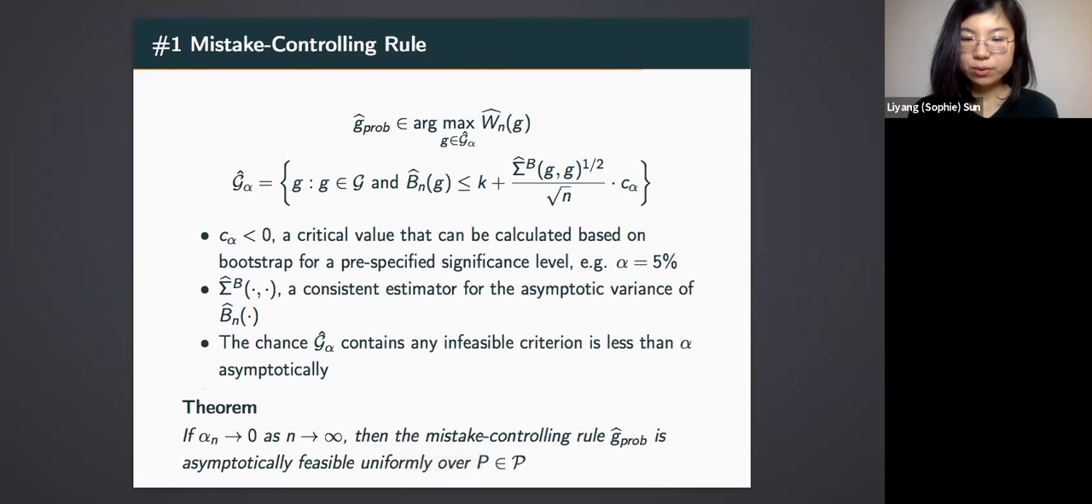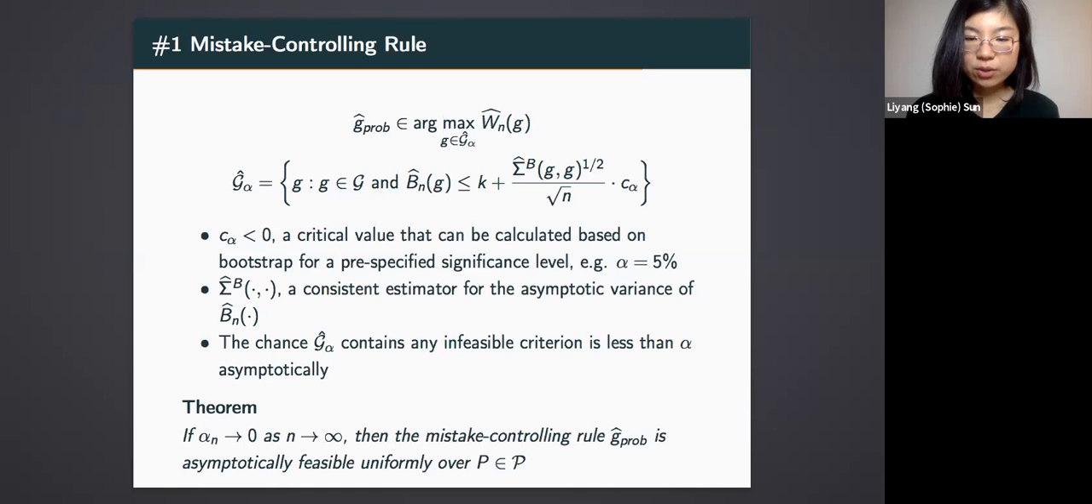The mistake controlling rule finds the criterion G that maximizes the sample analog welfare function over a data-dependent subset of criterion. To construct this subset, we tighten the sample analog budget constraint by a negative critical value that we can calculate based on bootstrap for a pre-specified significance level alpha, say 5%. The tightening is also proportional to the estimated variance for the sample budget function, which we can calculate based on the data.